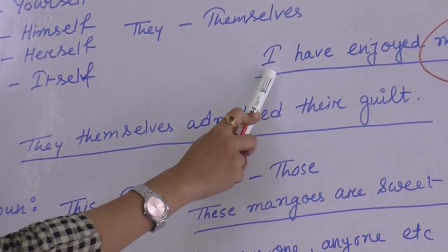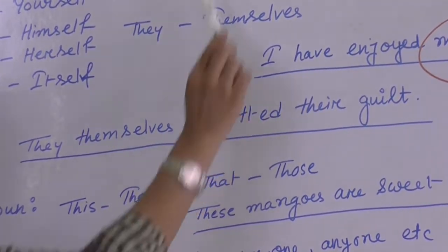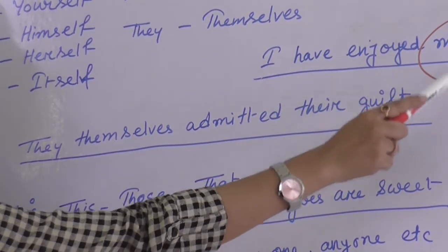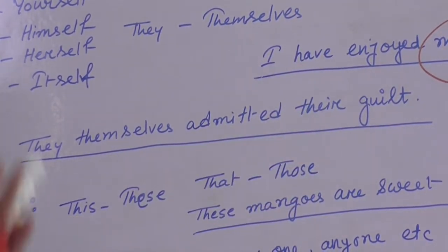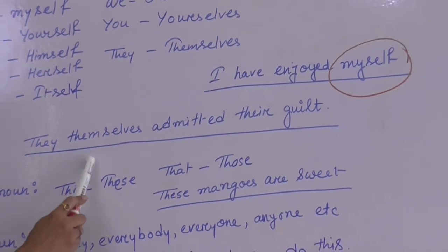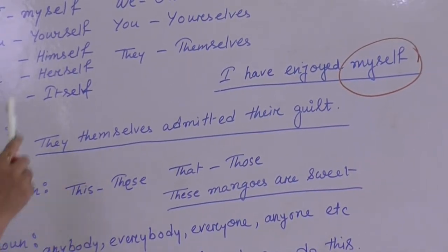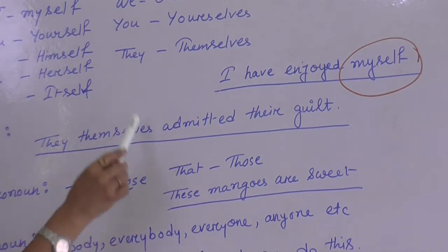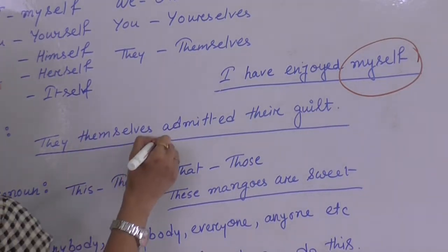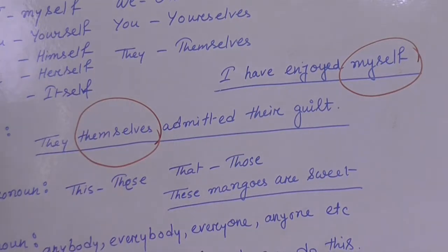See here the subject, the reflection of the subject happens at the end. So a reflexive pronoun like myself we use at the last, but in emphatic pronoun generally we have to use the self word just after the subject. So here themselves is emphatic pronoun.